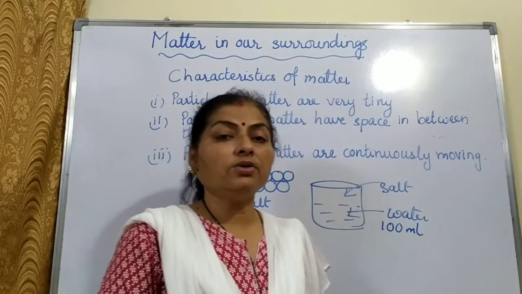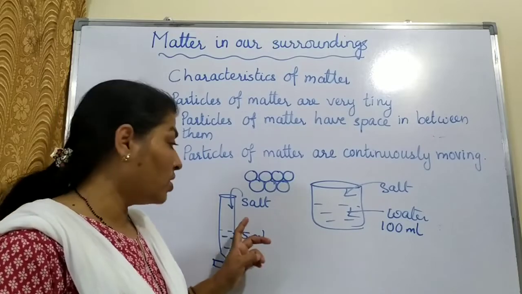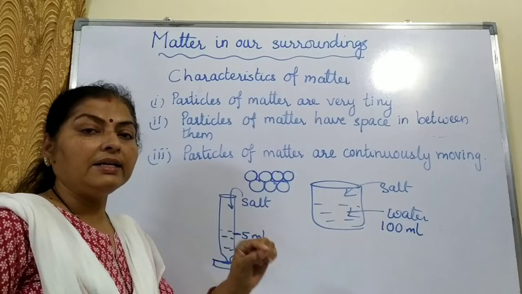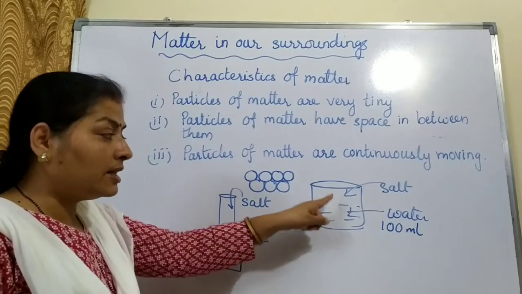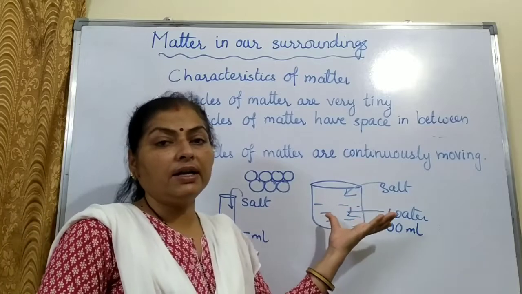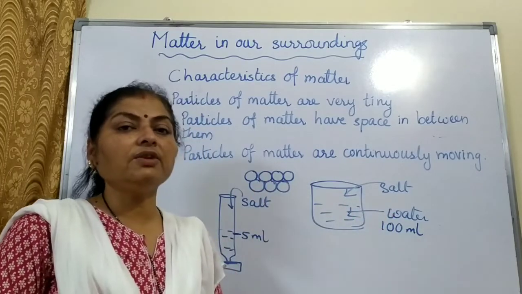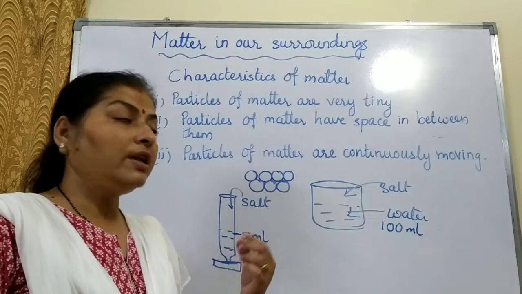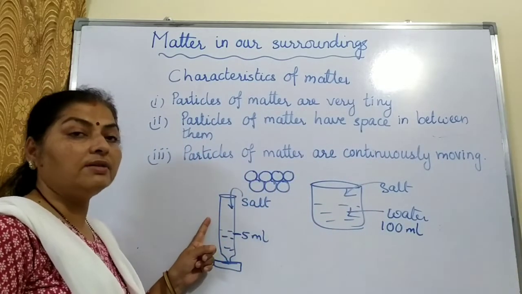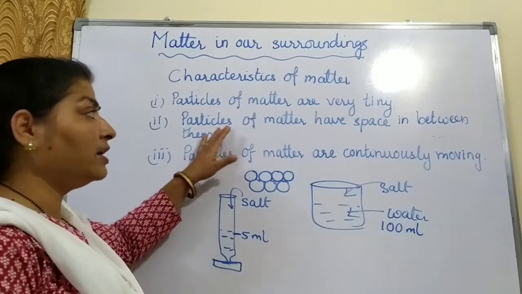Okay students, now you are very clear. You saw that the volume increases a little. So by adding salt or sugar, the volume will change. In this we will not be able to see because the diameter of the container is very big. So whatever small change in the volume which is taking place will not be visible in this container, but it is very clearly visible in this syringe. Hope you have understood this.